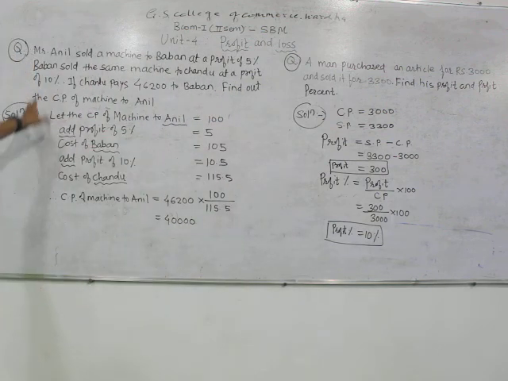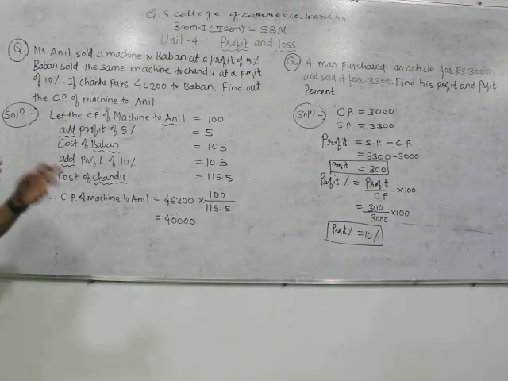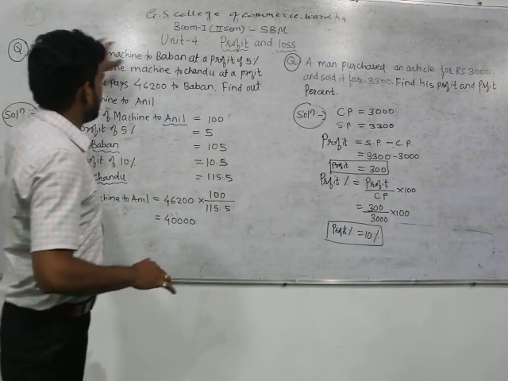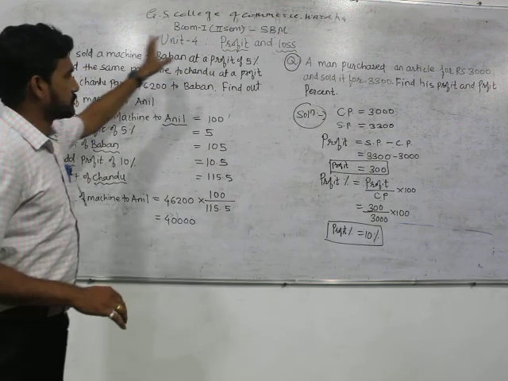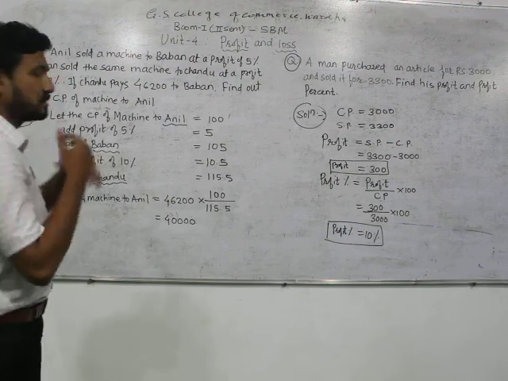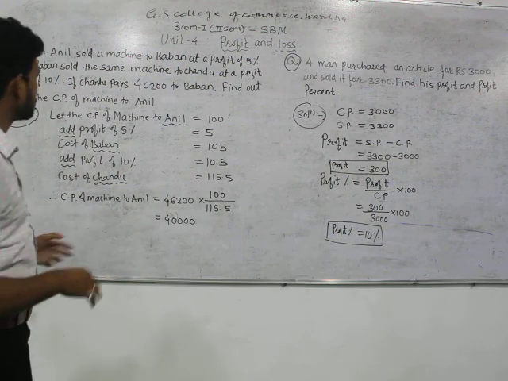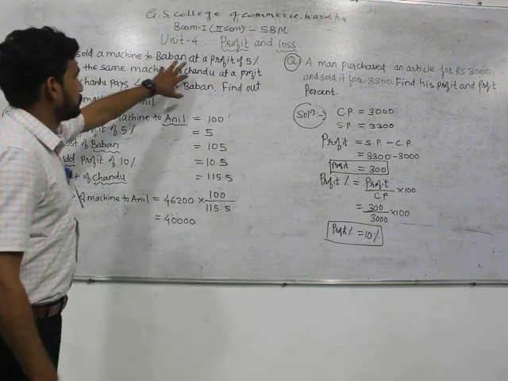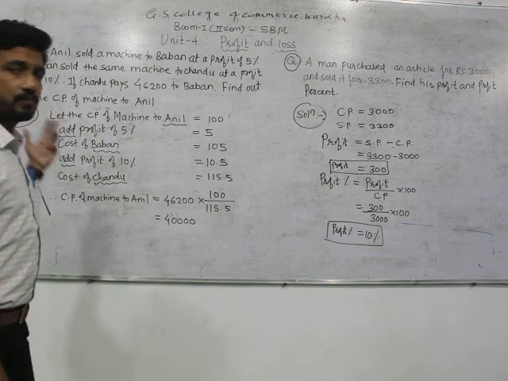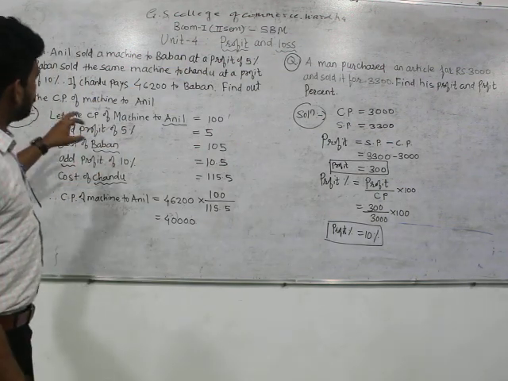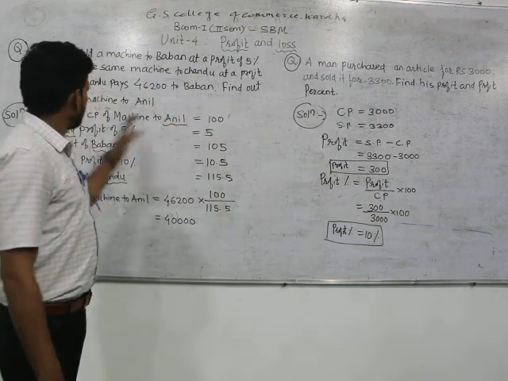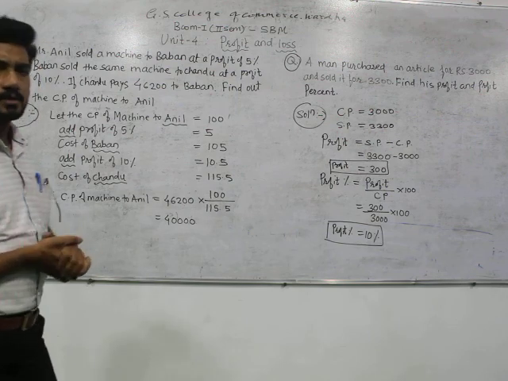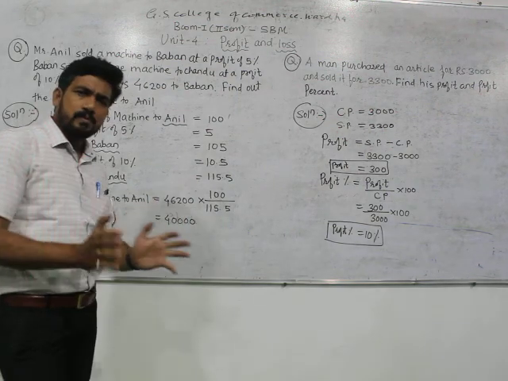The first problem: Mr. Anil sold a machine to Mr. Baban at a profit of 5%. So the first relationship is between Anil and Baban. Then Mr. Baban sold the same machine to Mr. Chandu at a profit of 10%. If Chandu pays rupees 46,200 to Mr. Baban, you have to find out the cost price of the machine to Mr. Anil. So first we will see what the problem is about.